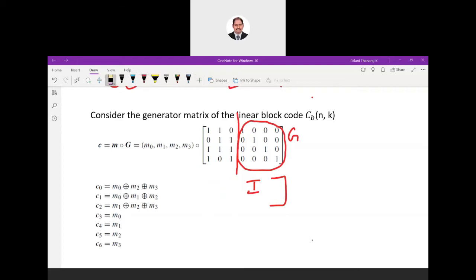What other information can you collect? Can you tell me what is N and K? N is the total bits of the code word. How many bits are there? This is for each bit.